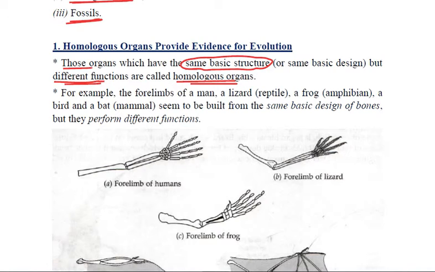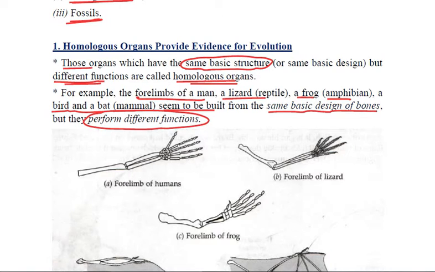For example, the four limbs of a man, a lizard that is a reptile, a frog that is an amphibian, a bird, and a bat that is a mammal all seem to be built from the same basic body design of bones, but all of them are performing different functions. We can see in this figure the forelimb of humans, the forelimb of lizard, forelimb of frog.